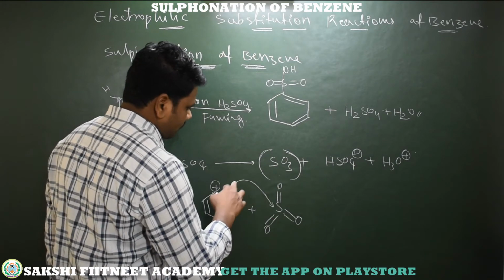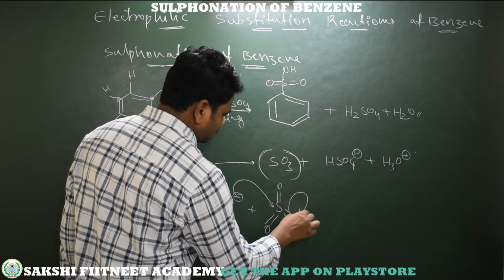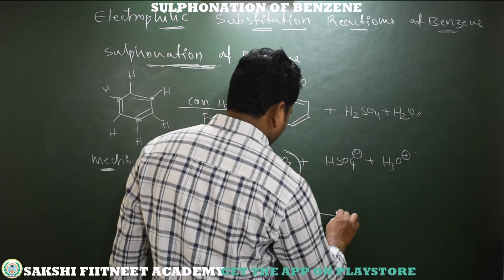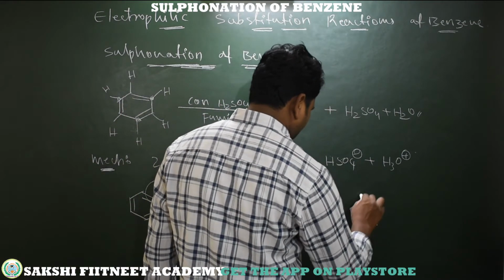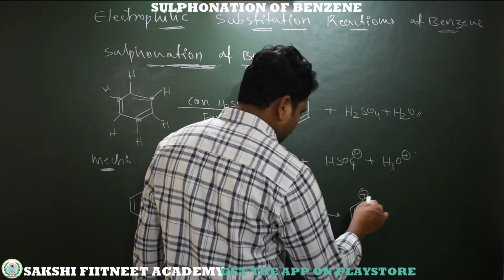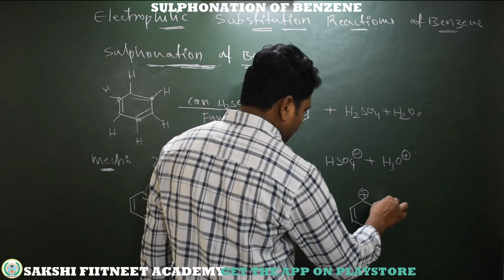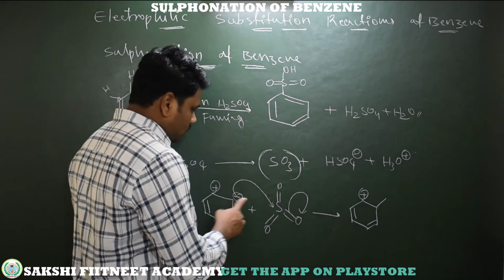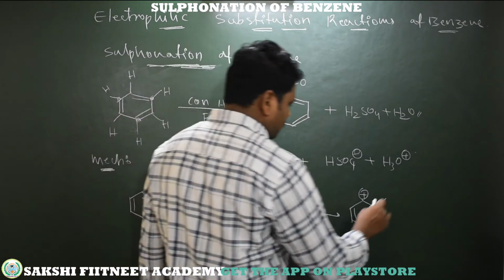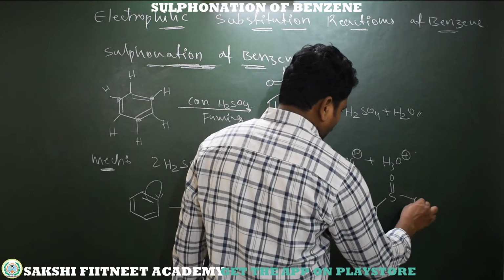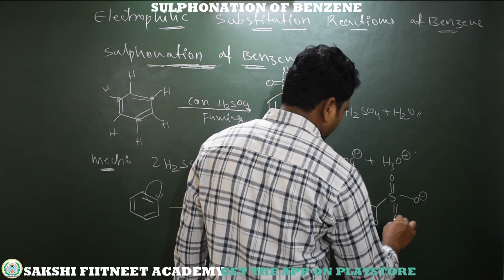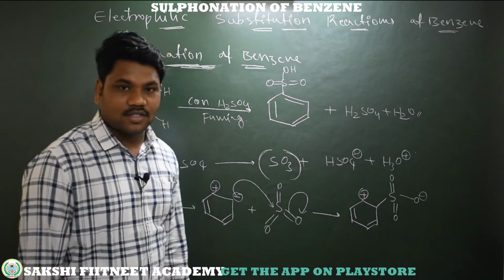As soon as the electrons attack, these pi electrons are shifted to oxygen. Now we get the next intermediate, with a positive charge, bond electrons and a pi bond. This carbon to sulfur sigma bond is formed, and this sulfur is bonded to O minus and has an S double bond O.